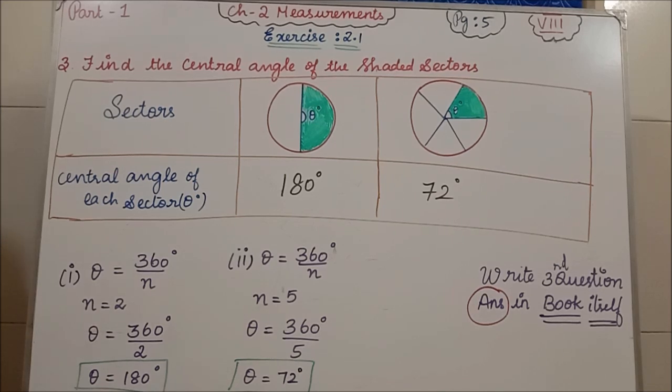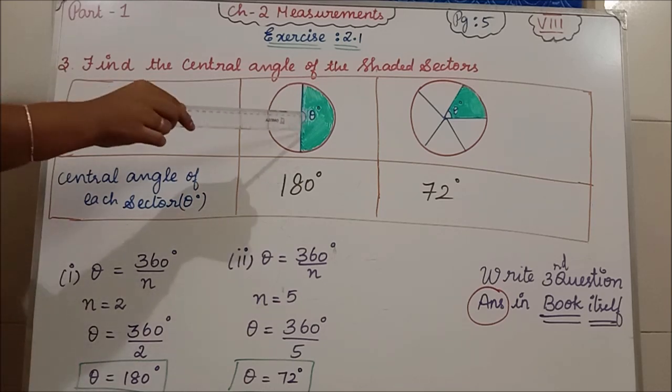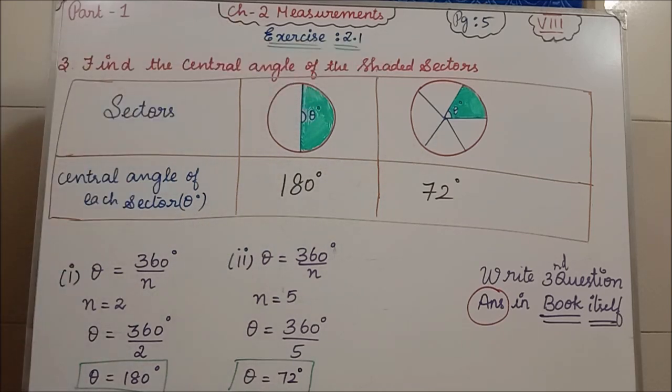Now see the question. Find the central angle of the shaded sectors. So this is one sector and there we have the other sector. So for the shaded sector, we have to find the central angle. Okay, I told you in the notes itself. So to find the central angle, what is the formula? To find theta, what is the formula?